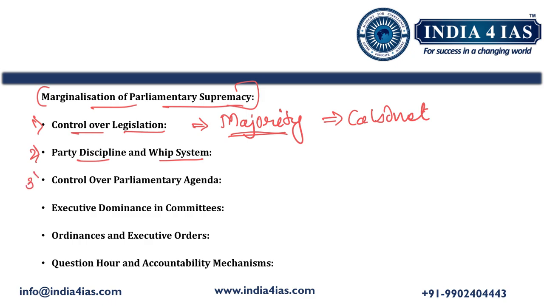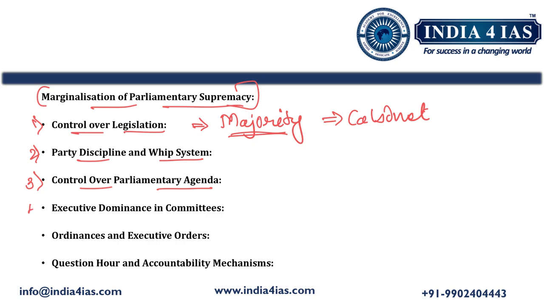Then the third point is control over parliamentary agenda. The government, particularly through the leader of the house, controls the parliamentary timetable. The ruling party decides the agenda and the time allocated for debate on various issues, limiting the opportunities for opposition parties and backbench MPs to raise the issues of public concern.